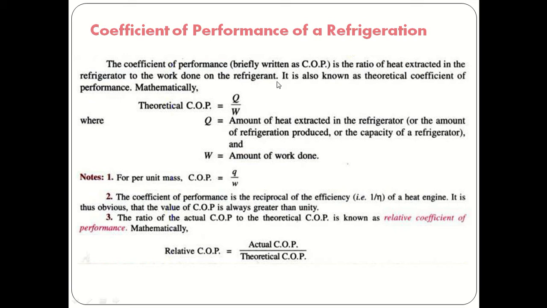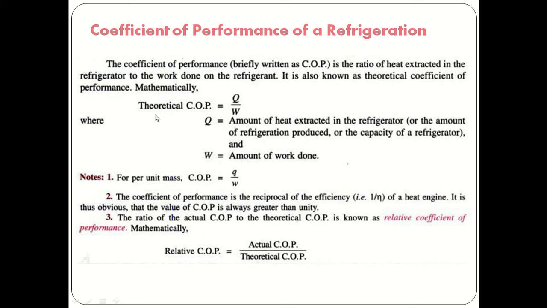Coefficient of performance, briefly written as COP, is the ratio of heat extracted in the refrigerator to the work done on the refrigerant. That means how much energy is extracted by the refrigerant during the process, and how much energy is supplied, or work done, on the refrigerant. That ratio is called the coefficient of performance. It is also known as the theoretical coefficient of performance.